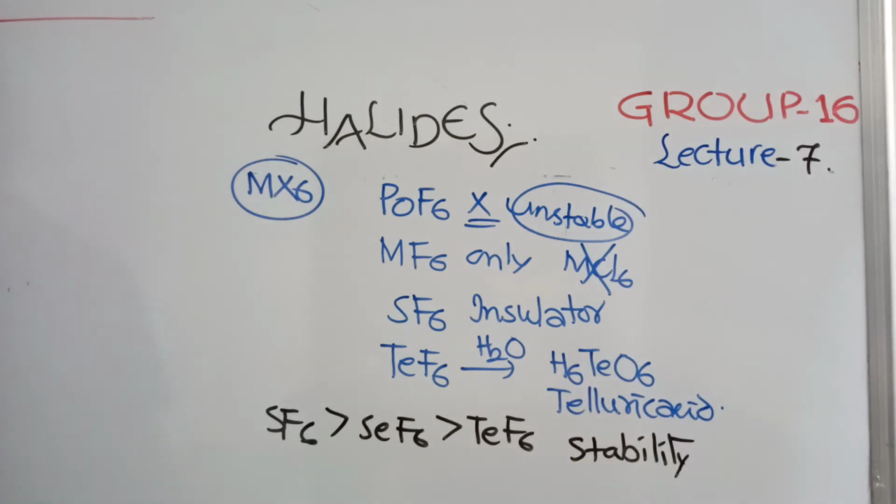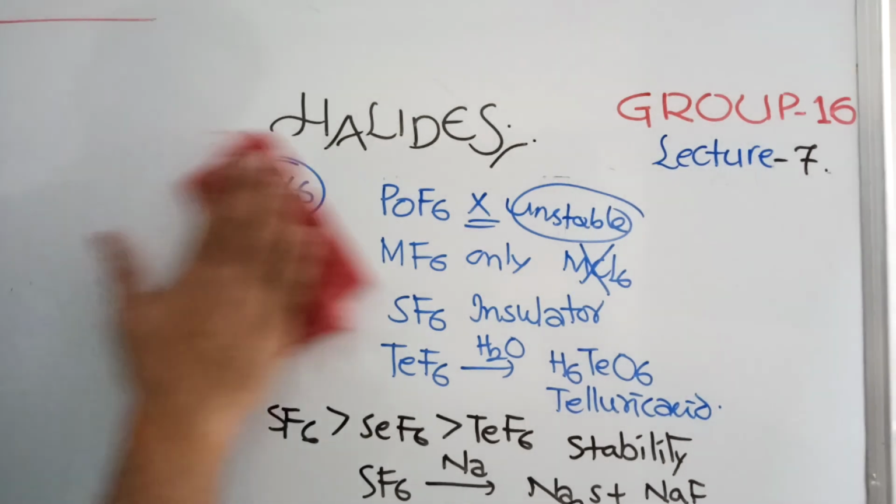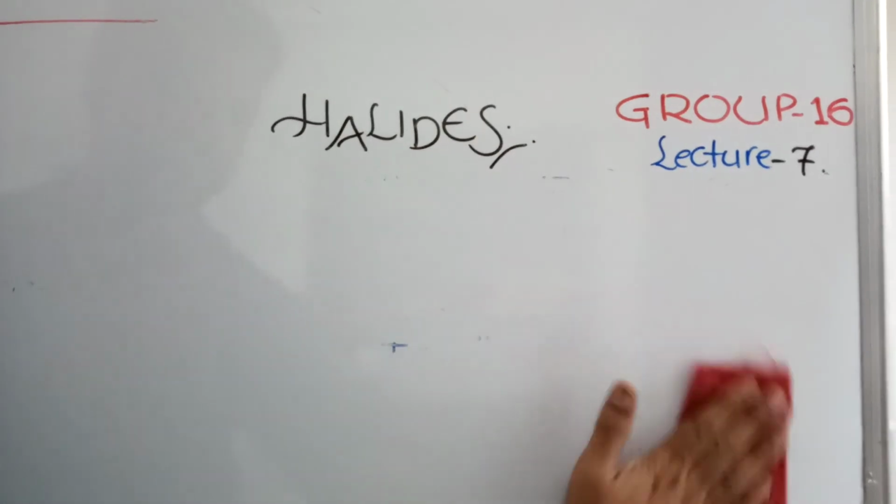So down the group the stability decreases. One special reaction of SF6 is with sodium. When SF6 is treated with sodium, it forms sodium sulfide and sodium fluoride. A very special reaction, that's why we are mentioning it, though not much useful for your entrance exams. This is all about the MX6 category.